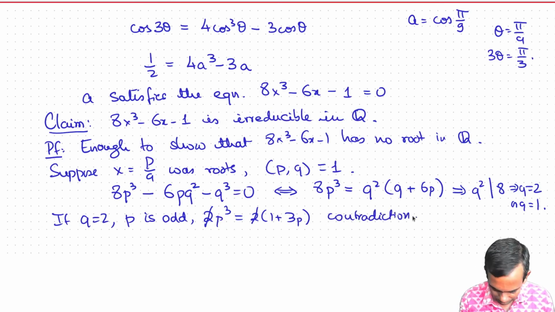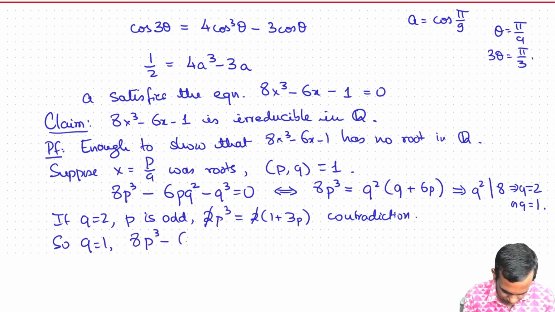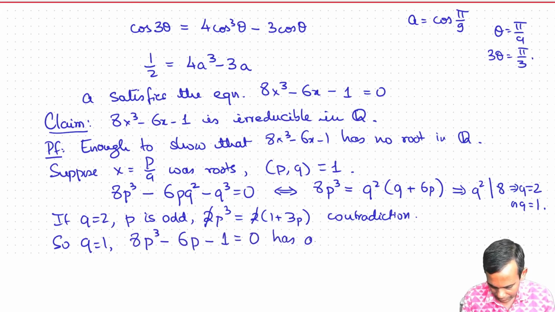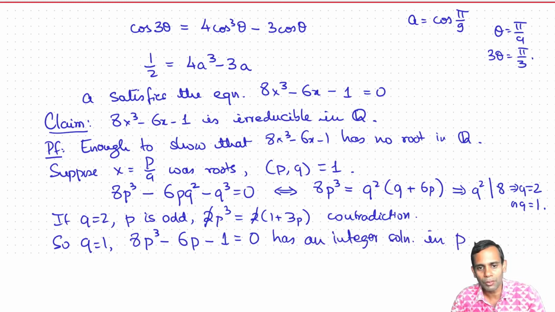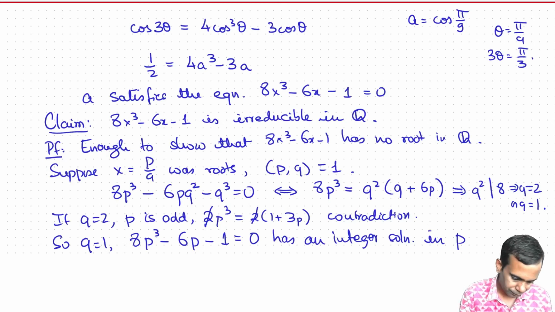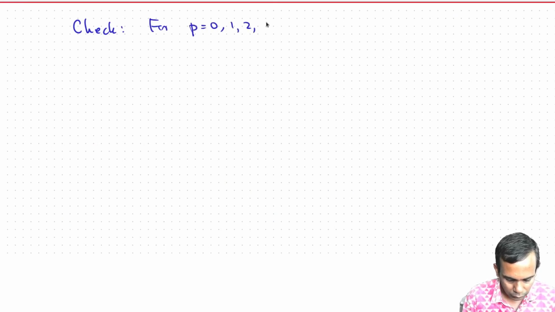So it's not possible that q is 2, that means q is 1, which means that 8p cubed minus 6p minus 1 equal to 0 has an integer solution in p. But now you just take residues mod 5, just check for p equals 0, 1, 2, 3, 4.